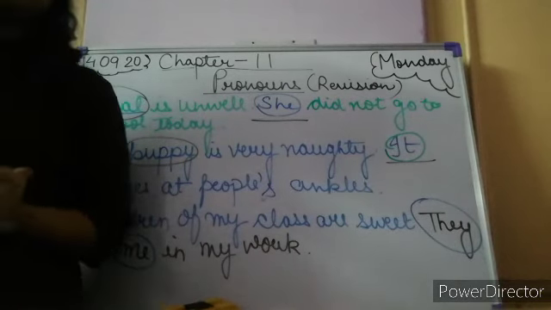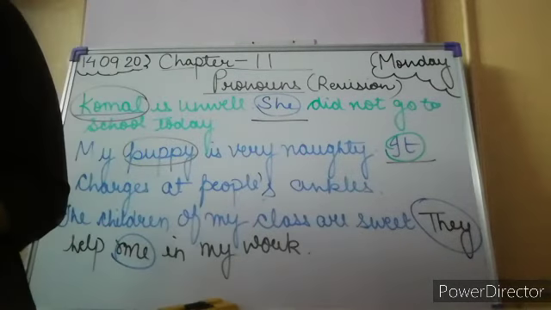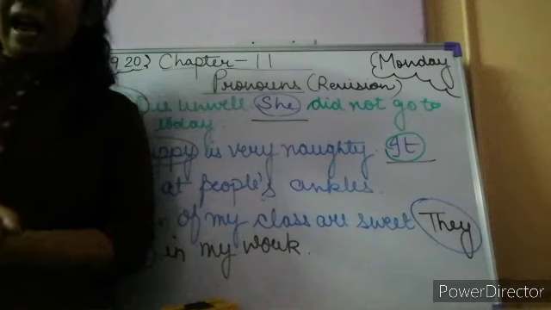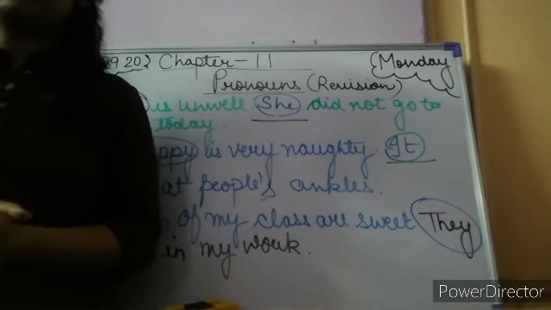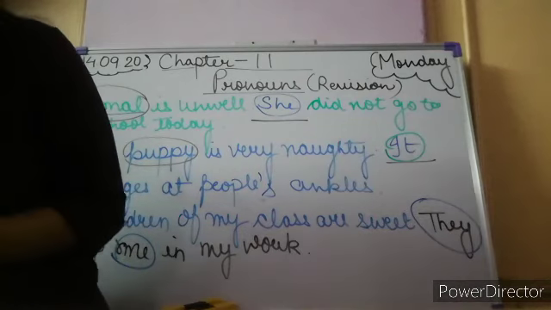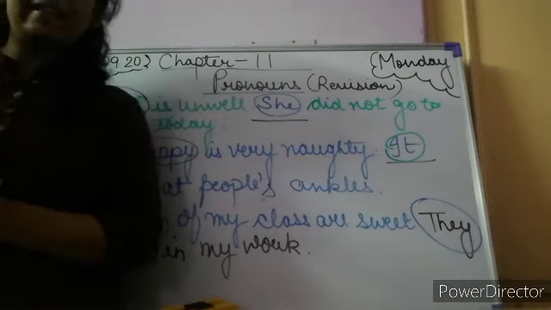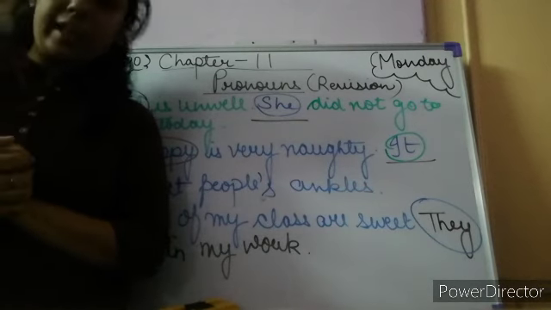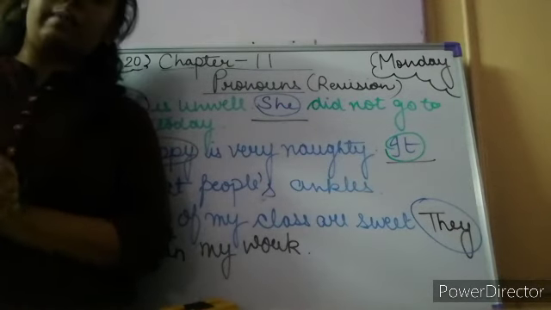Now children, this table is given on page number 51 of your book. You can go through this table once, and you have to complete exercise A and exercise B of your book. Or you can complete only exercise A of your book, and you need to send me the picture of it.